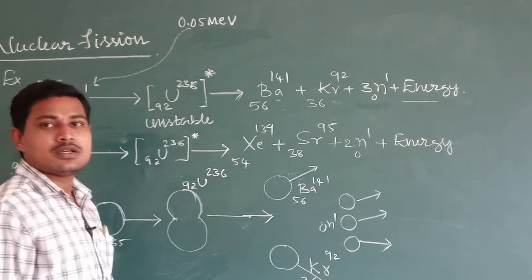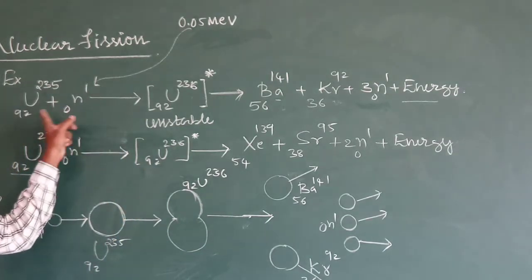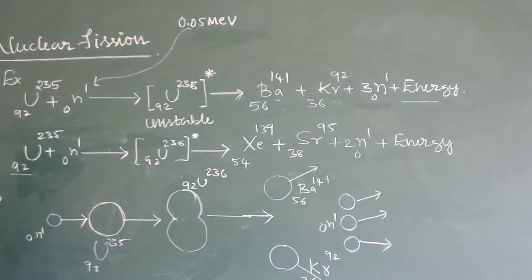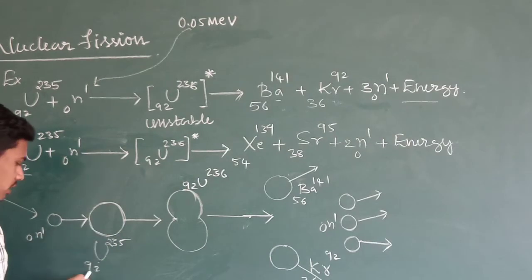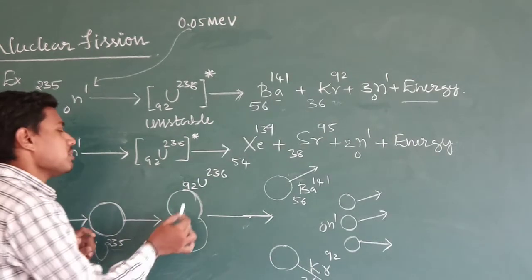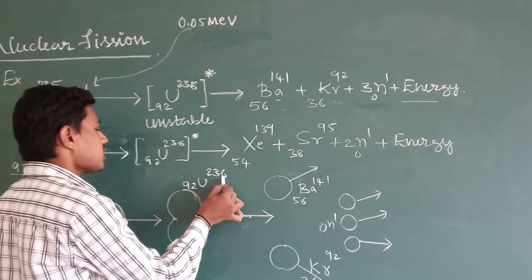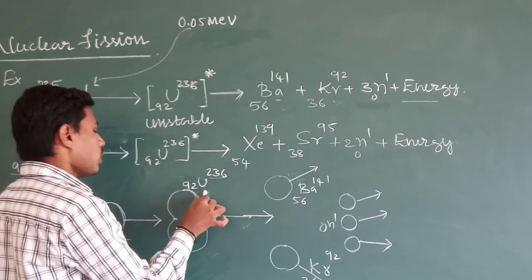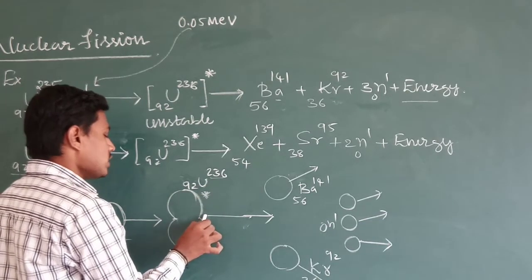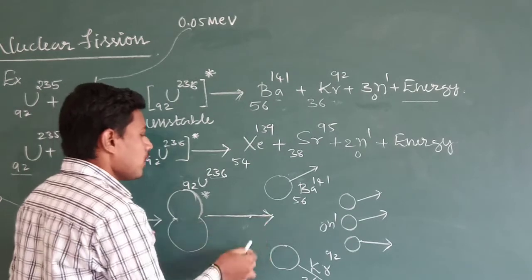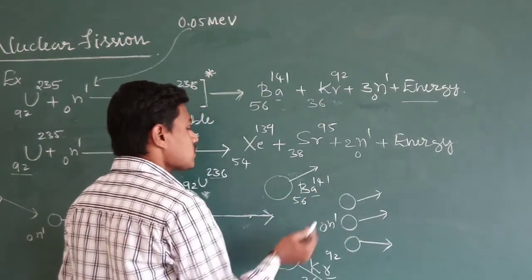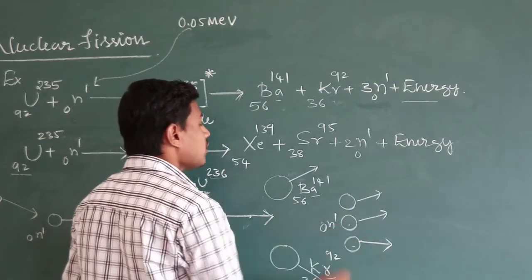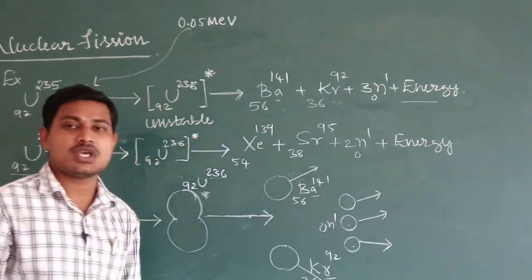So here, the first nuclear fission reaction can be diagrammatically represented like this. When a neutron is bombarded on uranium 92-235, it becomes uranium 92-236, which is radioactive and unstable, and readily undergoes nuclear fission, producing the fission fragments barium as well as krypton, along with the liberation of three neutrons and energy.